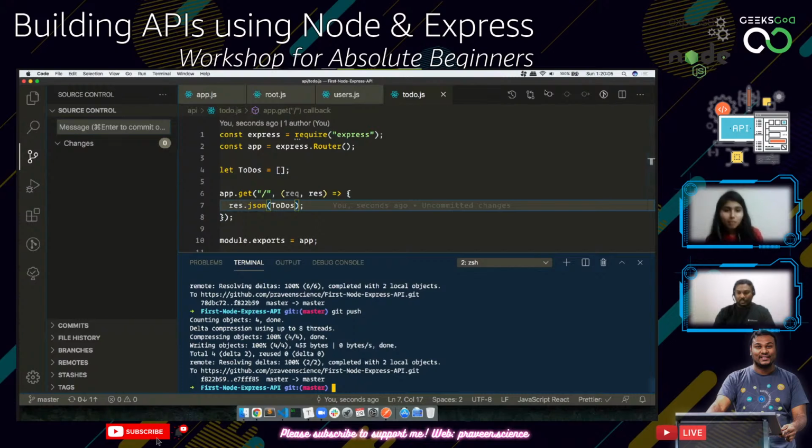By the way, Praveen, yes. I want to ask, what is the difference between REST API and the rest of the APIs? Okay, REST API and the rest of the APIs. That's a nice way of asking this question.